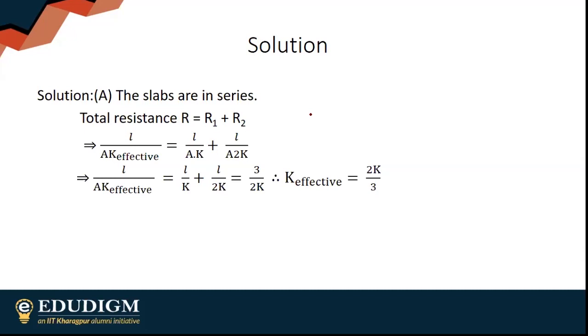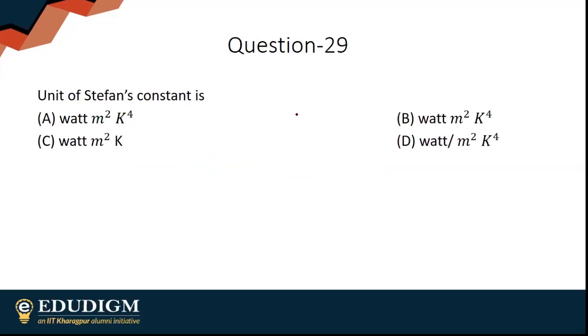Moving on. The unit of Stefan's constant is again simple. What is the unit of Stefan's constant?